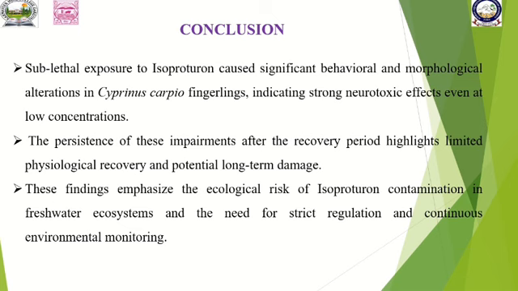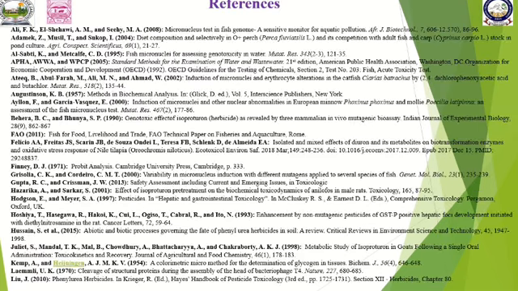Sublethal exposure to isoproturon caused significant behavioral and morphological alterations in Cyprinus carpio fingerlings, indicating strong neurotoxic effects even at the lower concentration. The persistence of these impairments during the recovery period highlights limited physiological recovery and potential long-term damage, and these findings emphasize the ecological risk of isoproturon contamination in freshwater ecosystems and the need for strict regulation and continuous environmental monitoring. These are some of the references I used for my experiments.